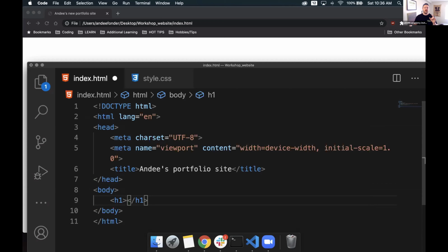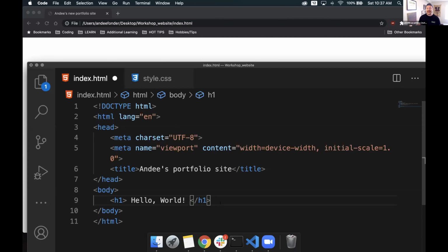But generally, what we want to do is have a single H1 tag. What is an H1 tag? Well, let me show you. We have our opening H1. We type something into the body of it. So in between these two tags, we'll type in hello world real quick. And then we have a closing H1 tag.